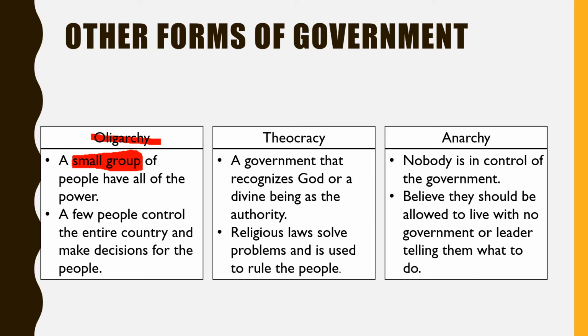A theocracy is where the government recognizes that God or any other type of divine being is the authority. So usually they have religious laws that solve problems and is used to rule the people. So these certain laws and religion makes the decisions and helps them decide what they should do as a country.